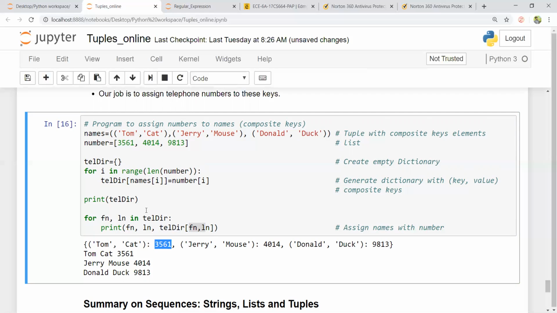I hope you have understood this concept of tuples. If not, I will be uploading this video in your Edmodo along with the supporting files with this Jupyter notebook file, that is tuples_online. Kindly go through each and every part of the program, all the cells, execute it, modify the values, modify the text file, and learn it.